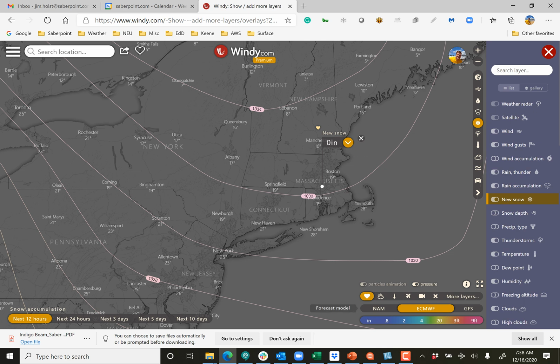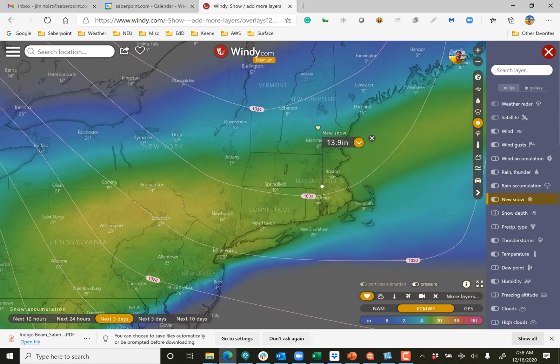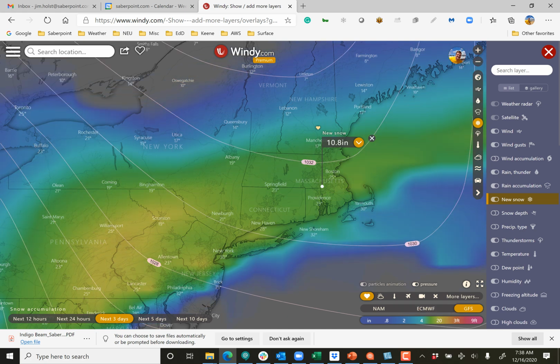One, down here at the bottom, what model you're choosing. This is the European that we're on. And here, when it's going to happen. Let's look at this in the next 24 hours. You can see it's starting to move its way up, so on Thursday night it's going to come in. Here's what's going to happen in the next 3 days. And you can see for Wrentham, it's down to 13.9 on this particular model. If I switch it to the GFS, and look at 3 days, it says it's going to be 10.8 inches.